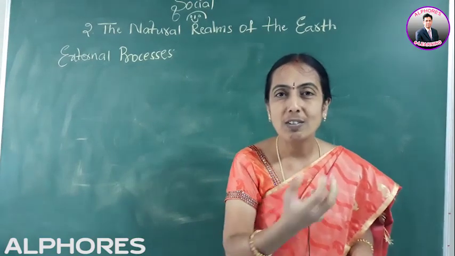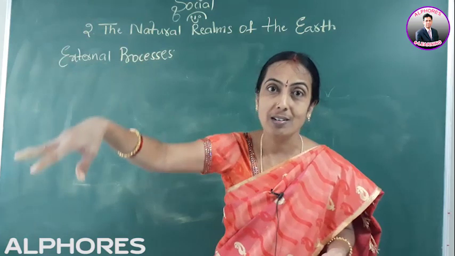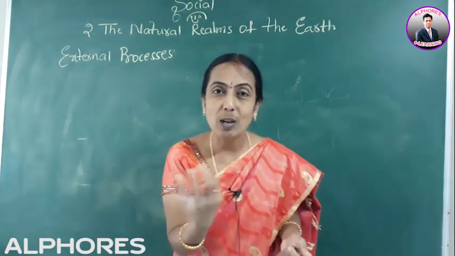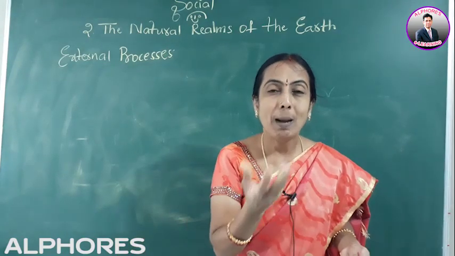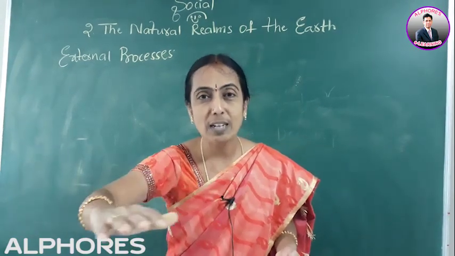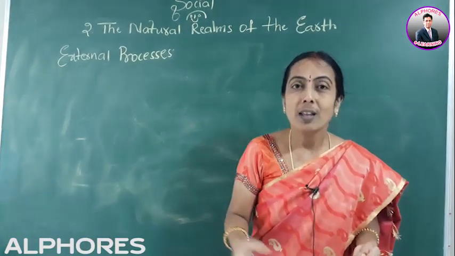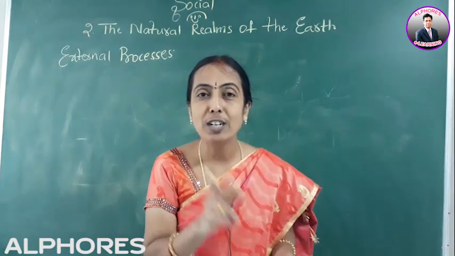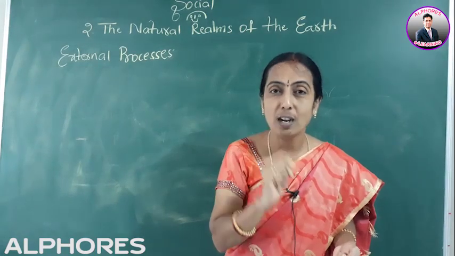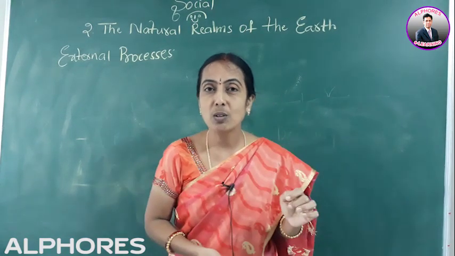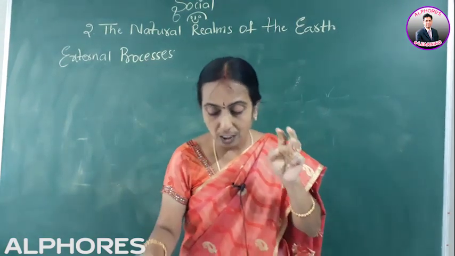They will cut the rocks, bring out the soil, take that material and dump it somewhere else. So this gradual wearing of the crust by the wind and water is called the general leveling of the surface of the earth. With this, new landforms will be formed. The landforms formed by the wind and water process are called third order landforms. In my first session I told you about first order landforms and second order landforms, and now I am saying about the third order landforms.